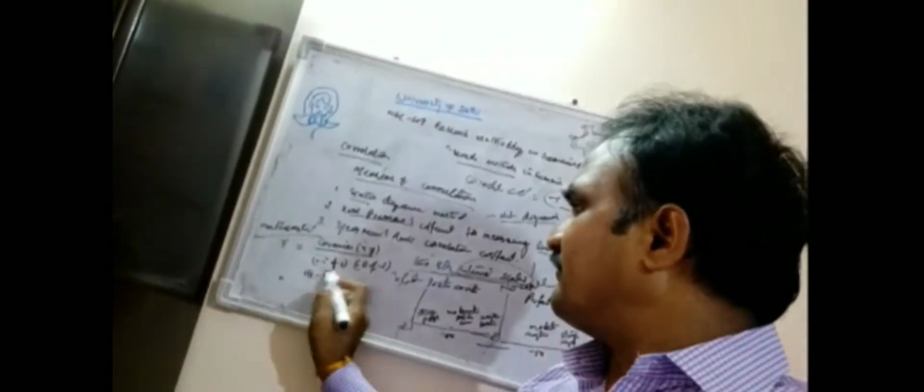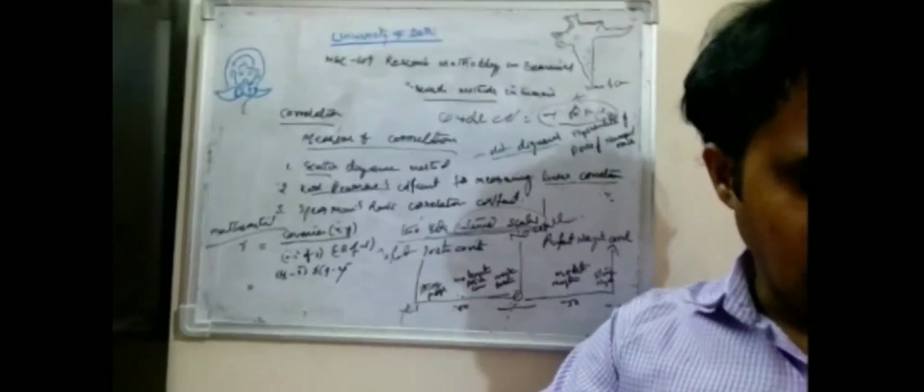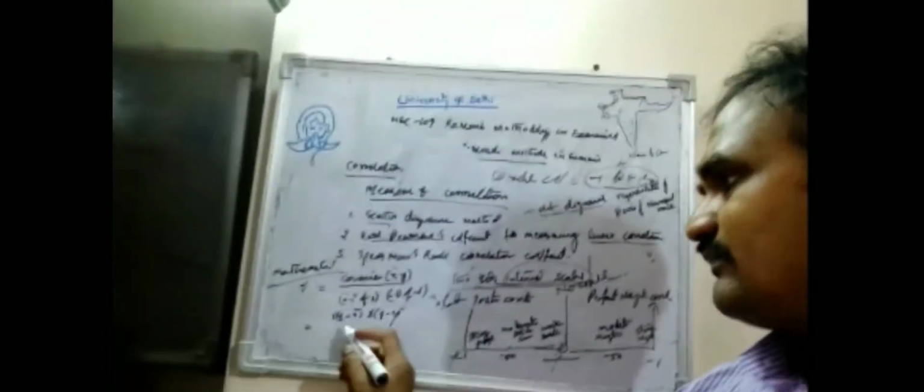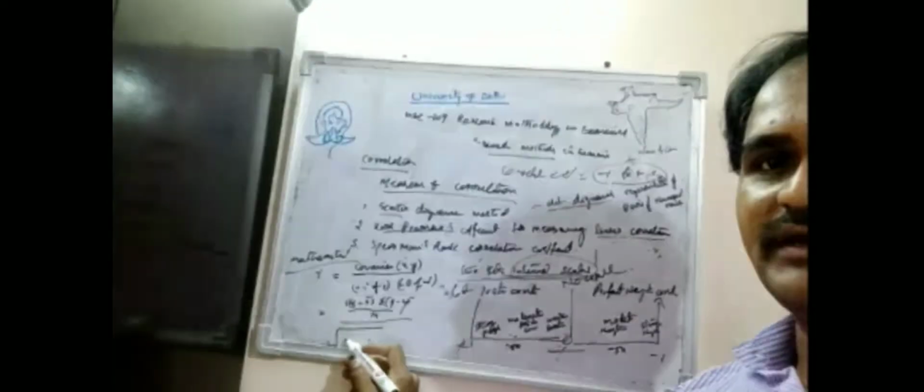The covariance is the sum of x minus x bar times y minus y bar, divided by the number of observations n. Then, the standard deviation of x is the square root of the sum of x minus x bar whole squared divided by n, times the square root of the sum of y minus y bar whole squared divided by n.